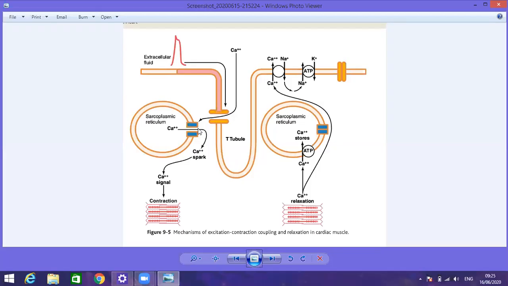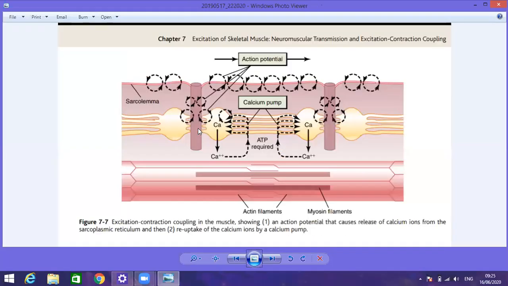Now we are going to discuss the generation of action potential in the skeletal muscle fiber, as well as the generation of action potential in the cardiac muscle fiber. That generation of action potential is responsible for a mechanism that is called excitation. Now, these cardiac muscle fibers,